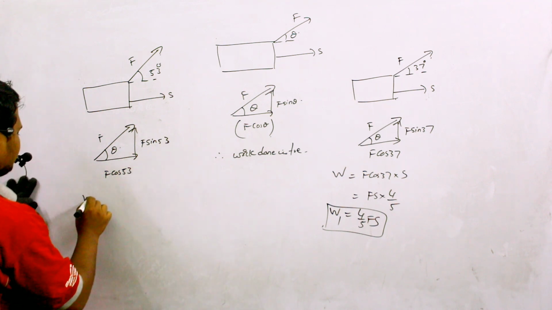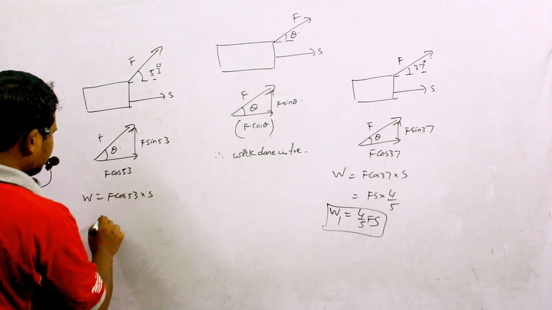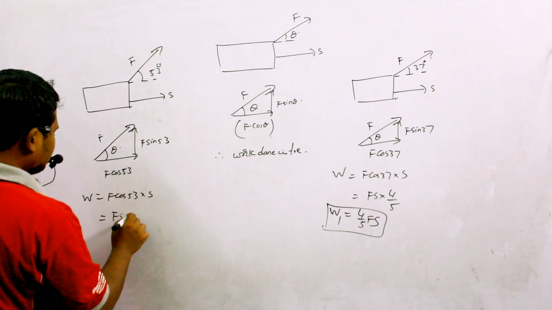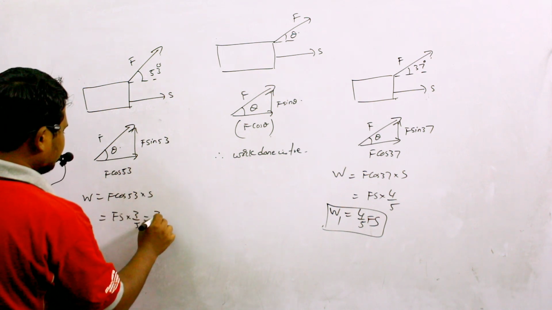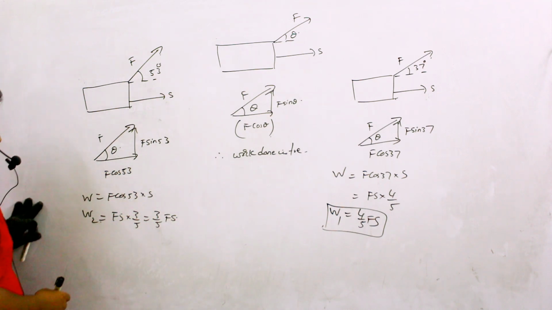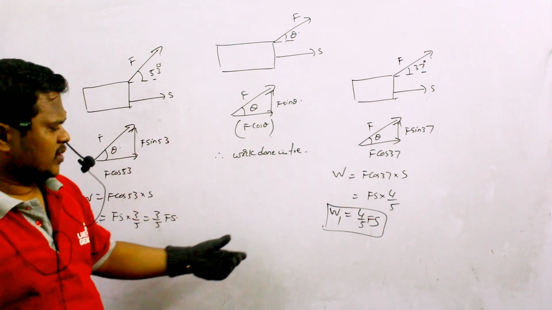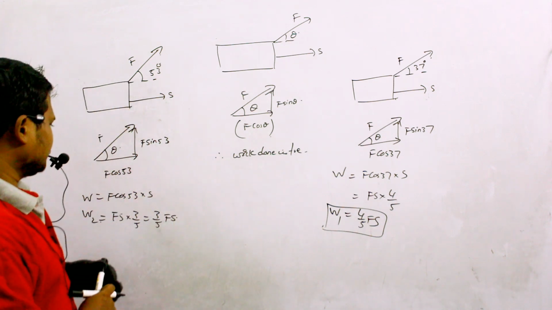So here work done will become F cos 53 into displacement. So Fs into cos 53, whose value is 3 by 5. So 3 by 5 Fs. Let it be W2. So here I can easily understand that work done W1 is greater than W2.